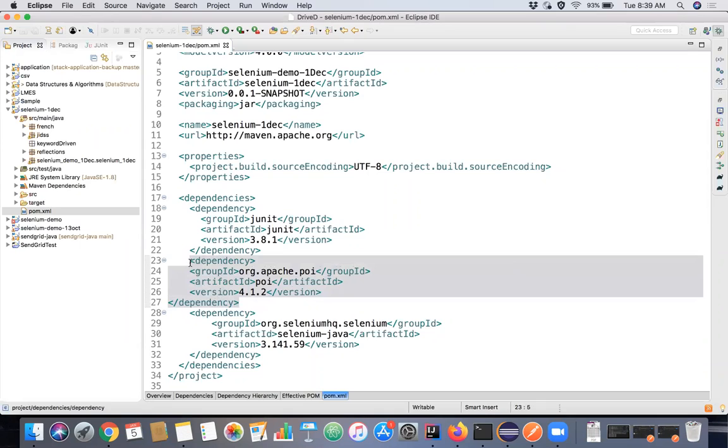So I have added the dependency in the project. If you have the dependency, the POI libraries, Maven will download and put it in your class path. There are some other open source libraries, but Apache POI is most famous actually.